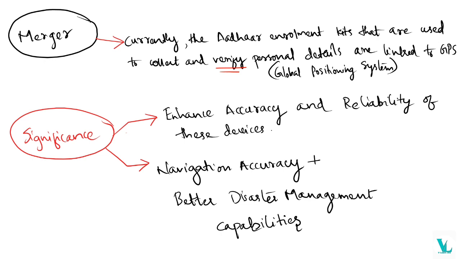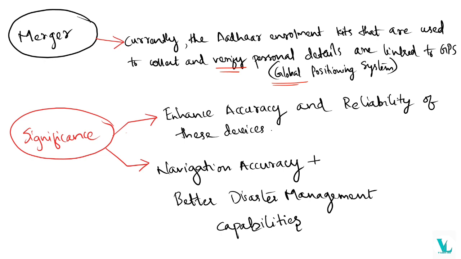to GPS. Okay, this Global Positioning System is not under the control of India. It means these GPS systems are under the control of the corresponding countries. Maybe this GPS system is from the American defense or the country that produced it. Okay, so it will affect our security. So that's why the government thought about integrating our Aadhaar enrollment kits with the latest satellites. Okay, so that is NavIC. So this is the reason for the merger.